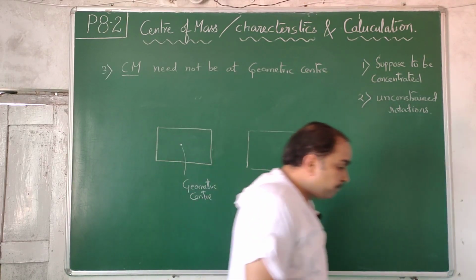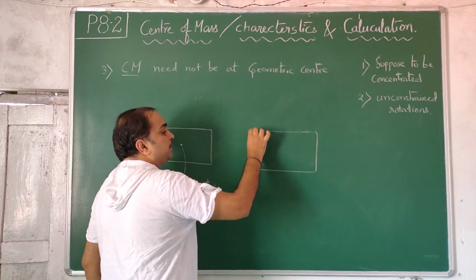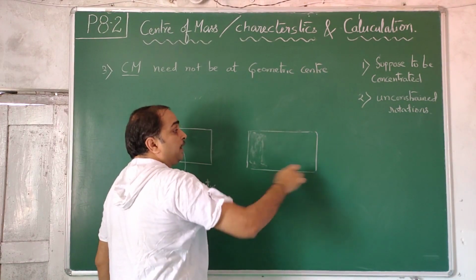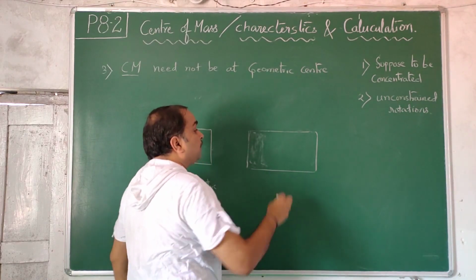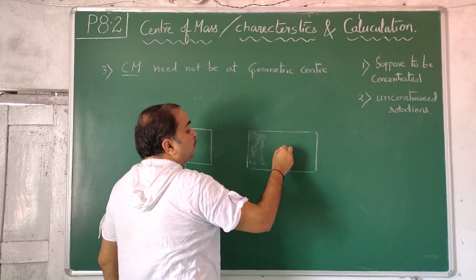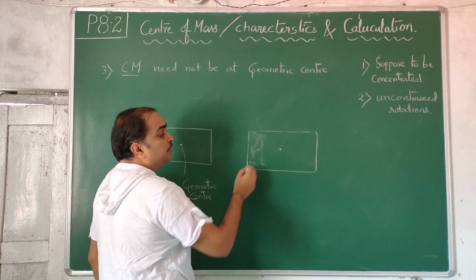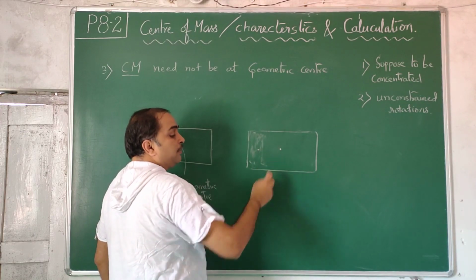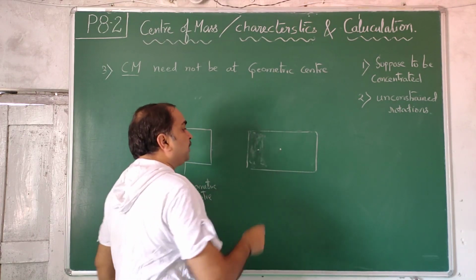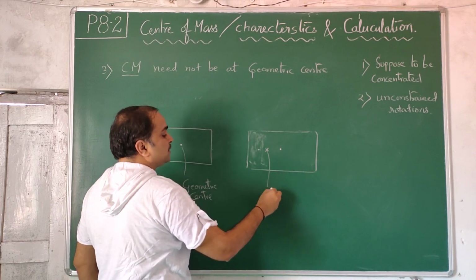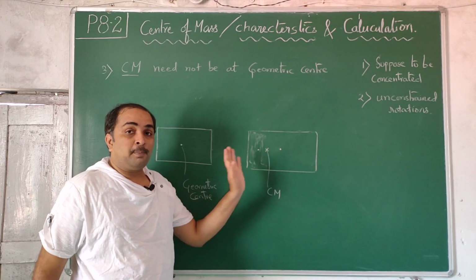So I say that there is more mass in this region. I am not talking about a geometrical figure. I am talking about a real object called book, in which I place the cell phone. Then center of the book will lie here because it's a uniformly distributed mass. Center of the phone lies in the center of the phone, and overall, if you combine them by tightly pasting the phone into it, center of mass lies somewhere here. This is CM.